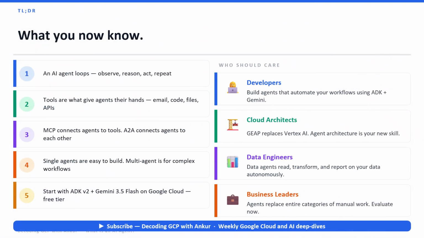Quick recap. An AI agent loops: observe, reason, act, repeat. Tools are its hands. MCP connects agents to tools. A2A connects agents to each other. Start with ADK version 2 and Gemini 3.5 Flash.